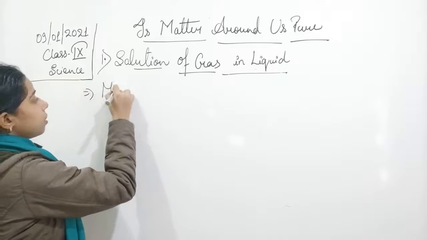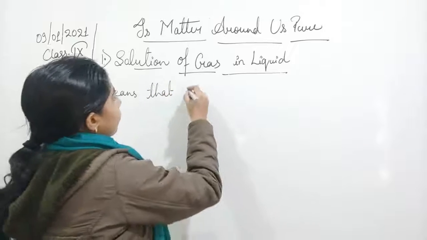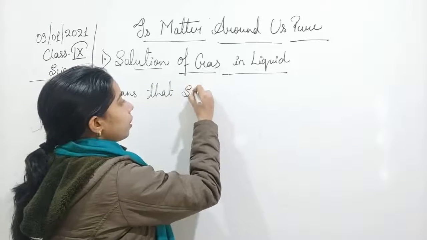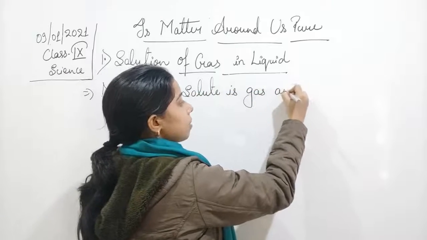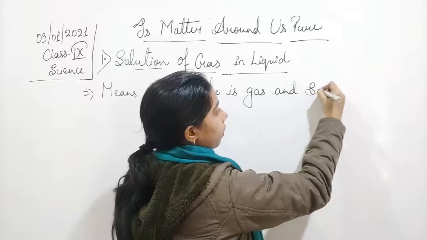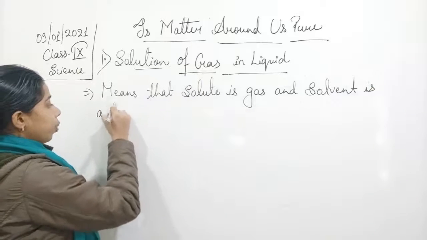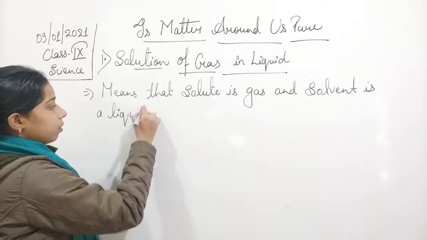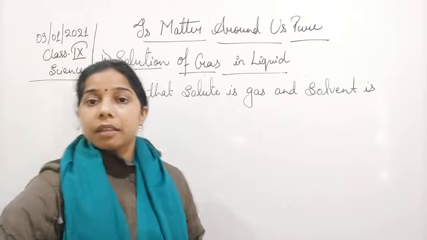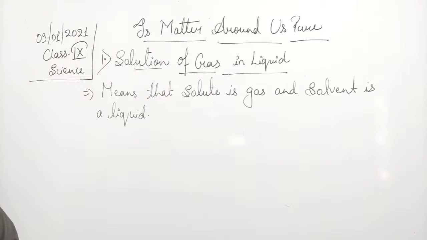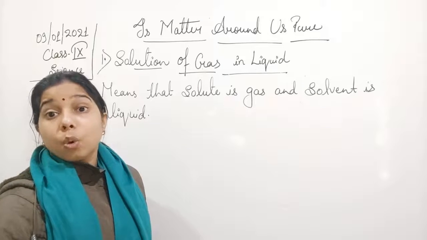Here it means that solute is a gas and solvent is a liquid. So solute is a gas and solvent is a liquid. Here that is the solution of gas in liquid. So example is, students, soda water, cold drink.